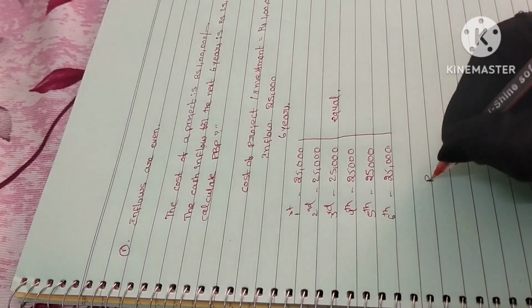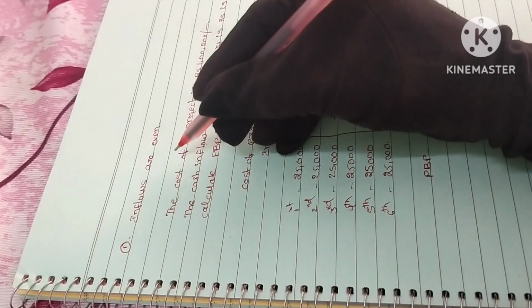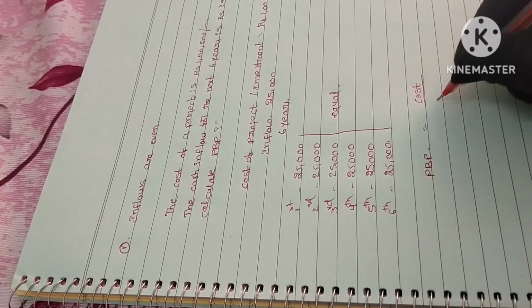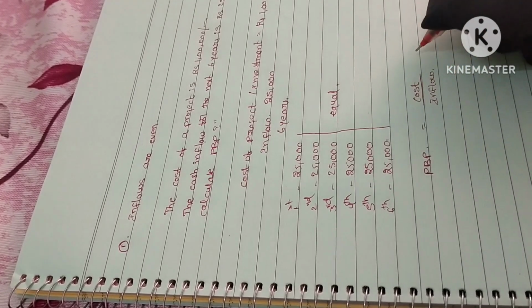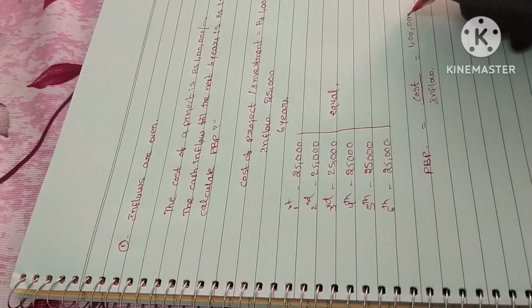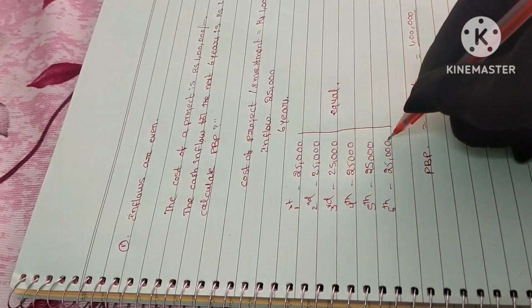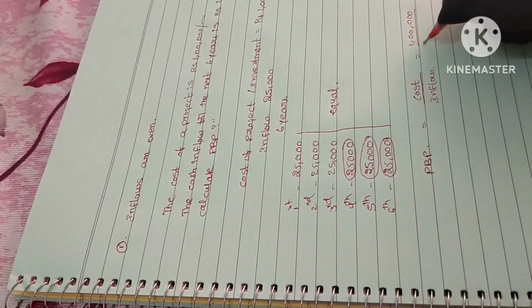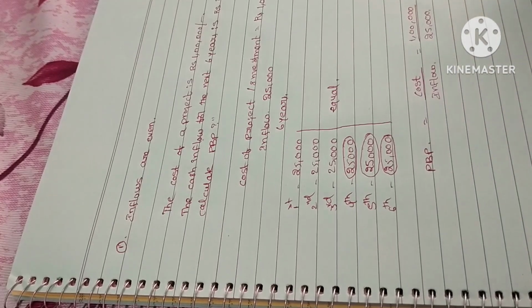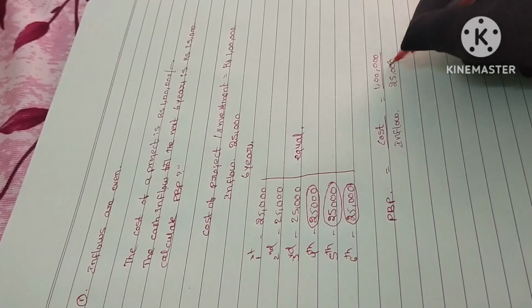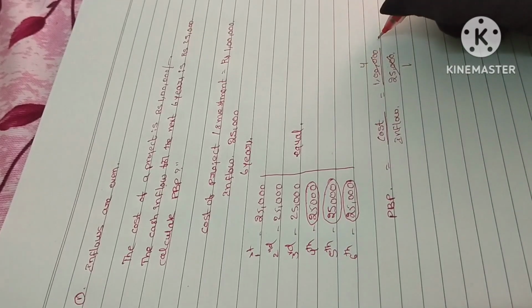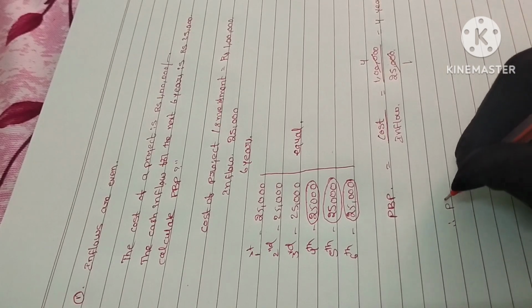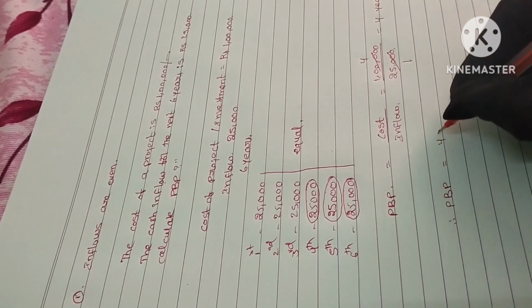Now the payback period, when the inflow is equal, the formula is cost by inflow. How much is the cost? 1 lakh rupees. Every year the inflow is the same, even. So that amount is going to be placed. Now if you cancel it, 25,000 once and 25,000 four times, the answer is 4. Therefore the payback period is 4 years.